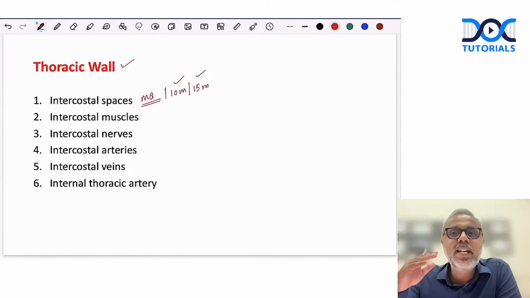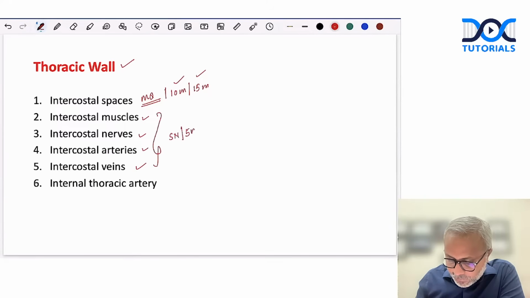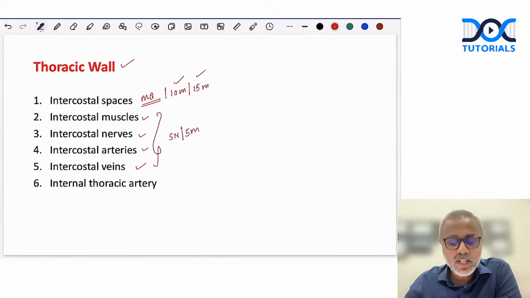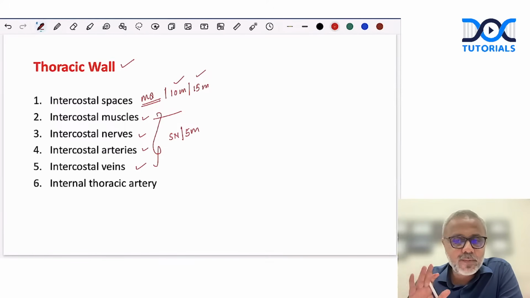If it is asked for a 10 marker or a 15 marker, we should describe the contents in detail. For example, the contents of intercostal spaces include the muscles, nerves, arteries, and veins, right? Each of these is in turn a short note or a 5 marker question. Done? So this is what we need to be prepared. Individual content we need to be prepared for a 5 marker question. Intercostal muscles: how the 3 intercostal muscles are arranged from superficial to deep. Where is the neurovascular plane, between which muscles, right? All this we need to know.